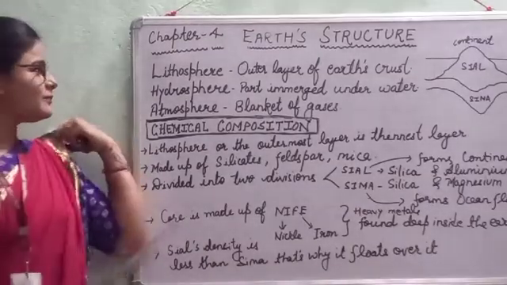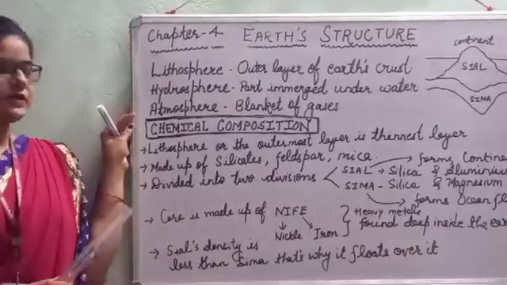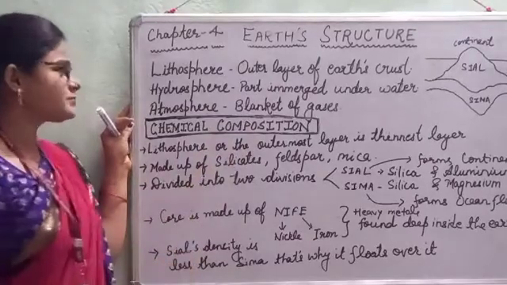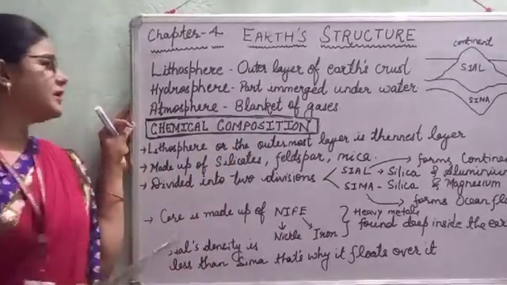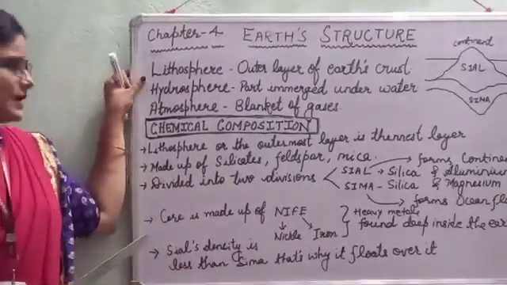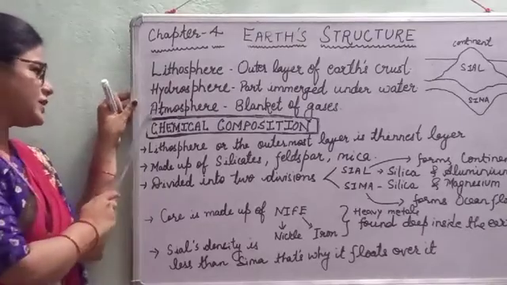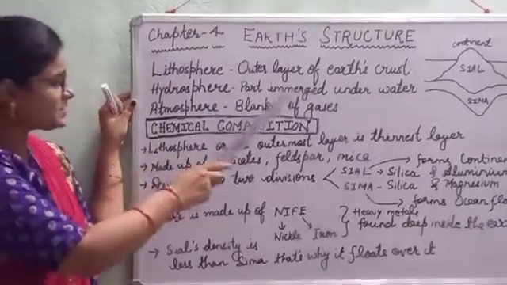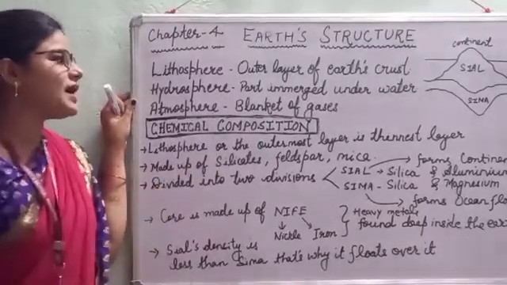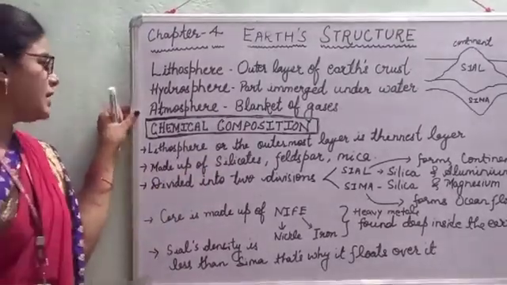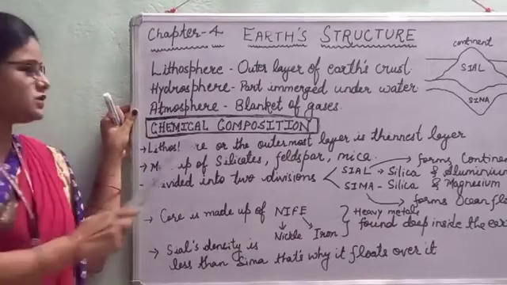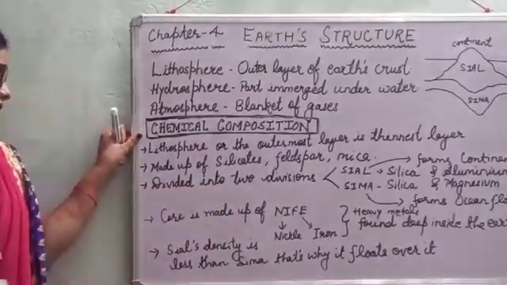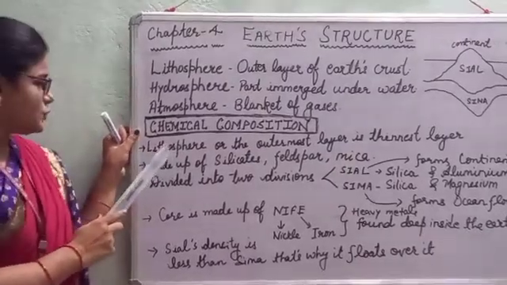Good morning everyone. Now we are going to start with the next chapter of geography, chapter 4, that is Earth's structure. Earth is divided into mainly three parts, that is lithosphere, hydrosphere and atmosphere. Lithosphere is the outer layer of Earth's crust, hydrosphere is the part that is immersed under the water, and atmosphere is a blanket of gases. Okay. So now we will talk about its chemical composition.